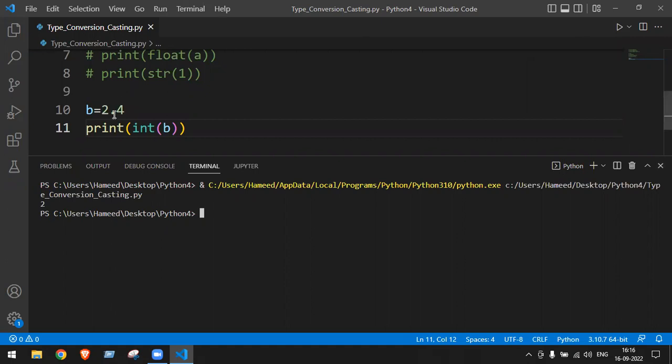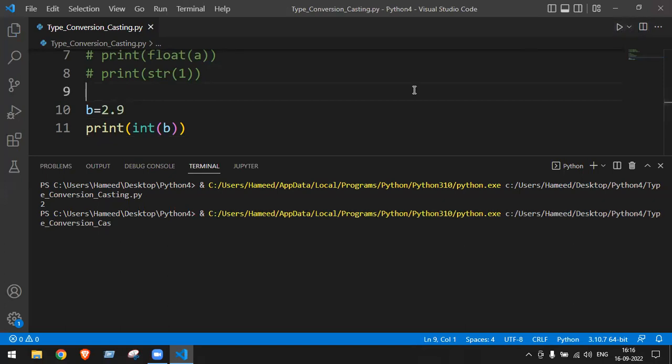So b is equal to 2.4. When I converted it into integer type, the answer came as what? 2. Not only 2.4, even if I write 2.9 also, the answer is going to be 2 only, because it is going to ignore the decimal points. Whatever comes after the point, it is going to be ignored there.